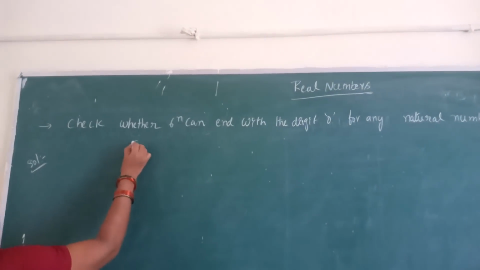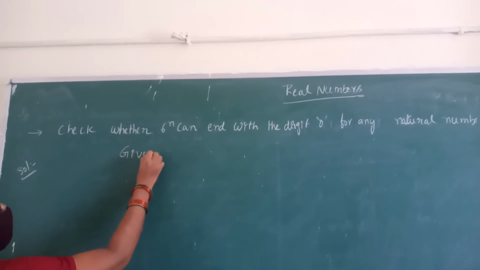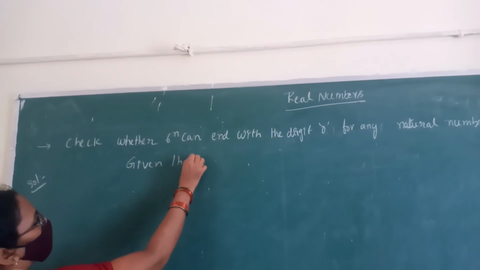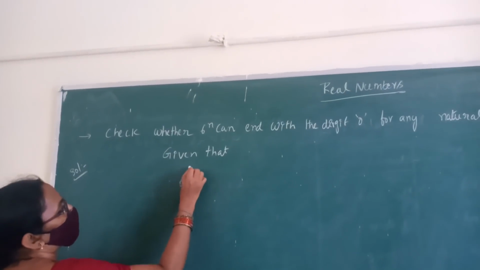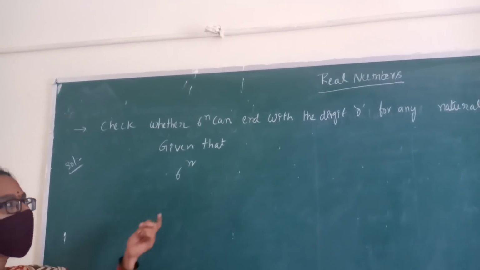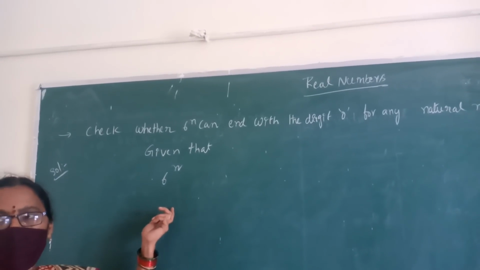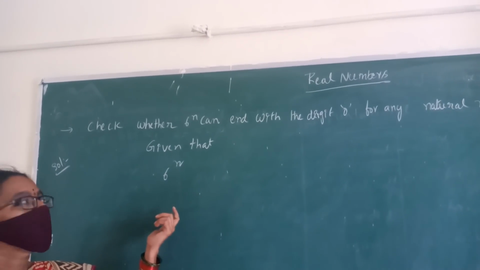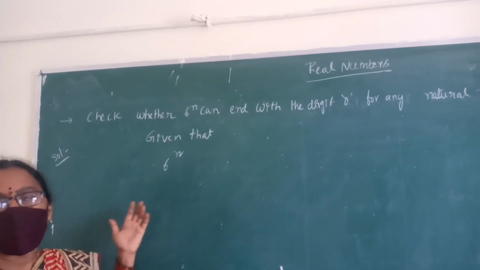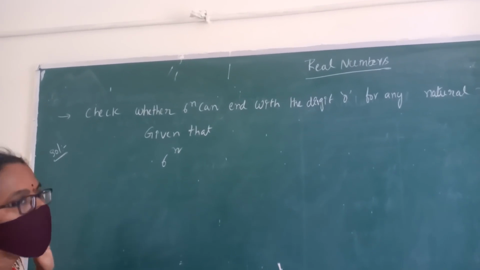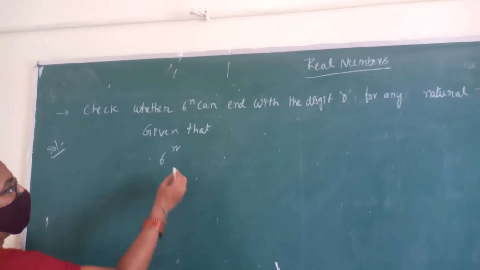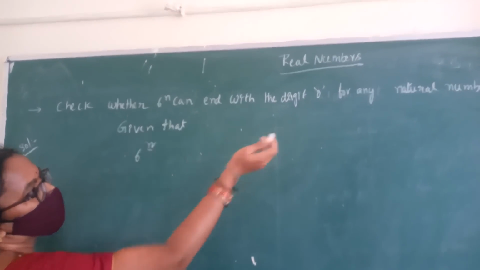Given that 6 power n. 6 power n is which type of number? It is a natural, whole, integer. It is an exponent form number. This n belongs to which set?